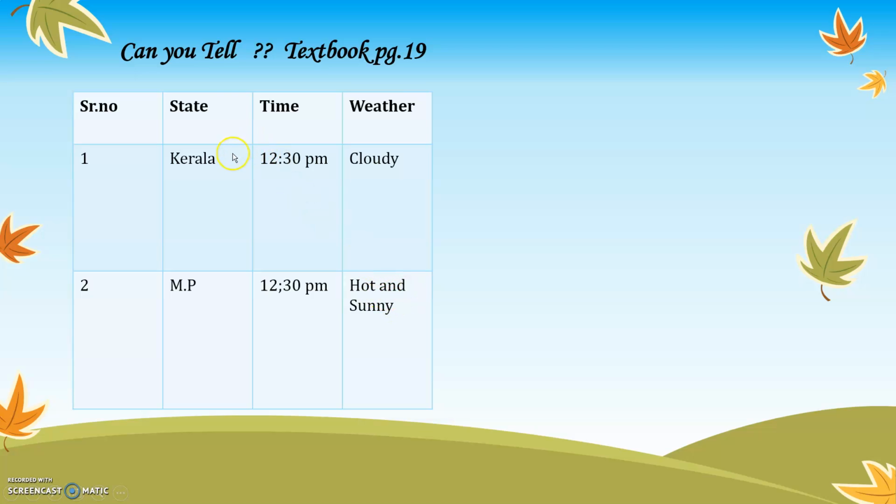You will observe that these two states are a part of our own country of India and the same time is given over here, but the weather is different. In Kerala it is cloudy, in Madhya Pradesh it is hot and sunny. I want all of you to observe this table carefully and let us solve the questions which are asked in the textbook. The first question says, which place will the clothes dry quickly?